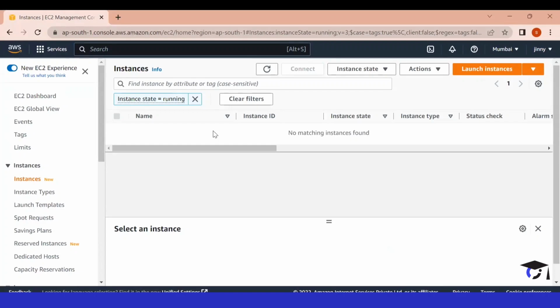What is an instance? An instance is just like an operating system. You will get one operating system in front of you, and now you can perform any kind of task in it. You can make it a server also. You can use it for testing and multiple more things. So let's click on launch instance.